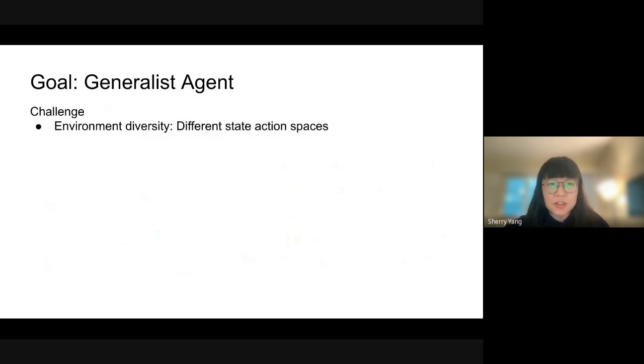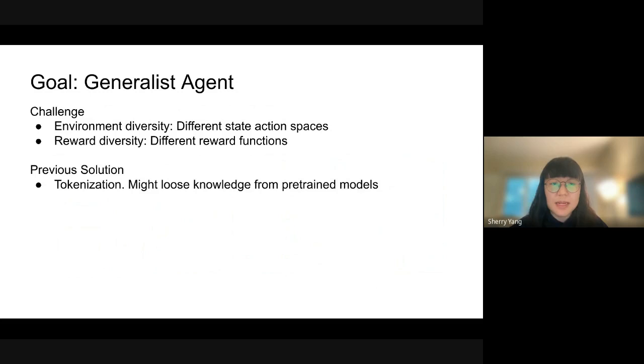One of the challenges for learning a generalist agent is the diversity of the environments, meaning that different environments have different state and action spaces. Another challenge is that different environments have a different notion of a reward. The previous solution to overcome environment diversity is to either only learn environments that have the same action space, like multi-game decision transformers, or to utilize tokenization to convert all of the observations into a unified tokenized space.